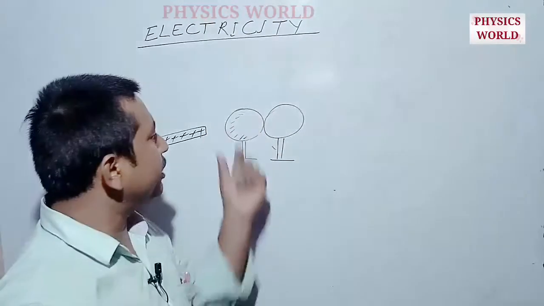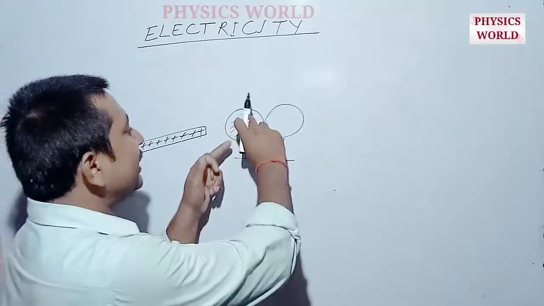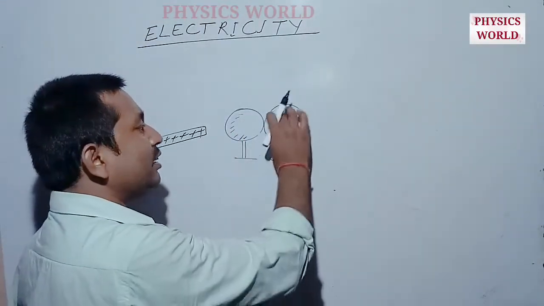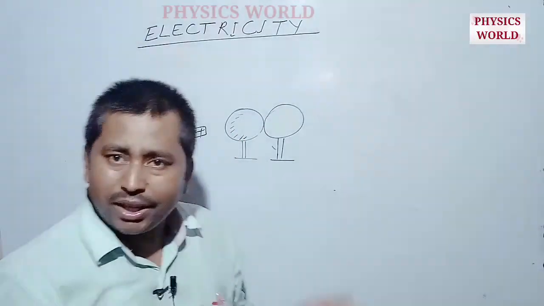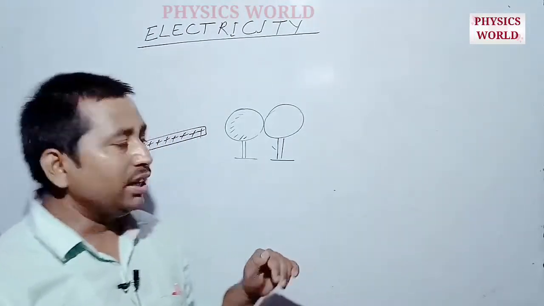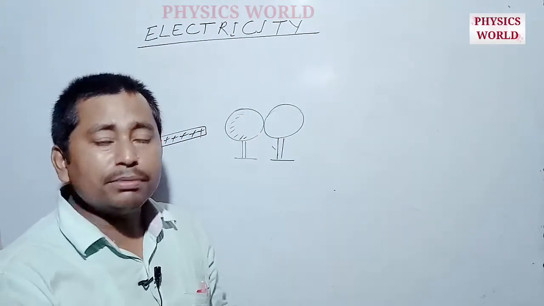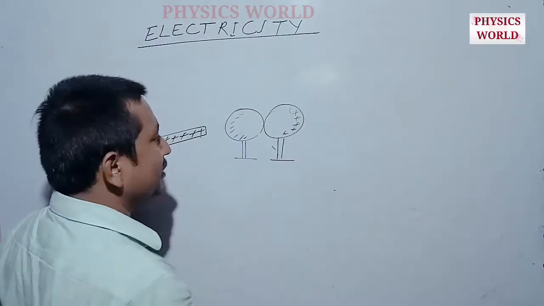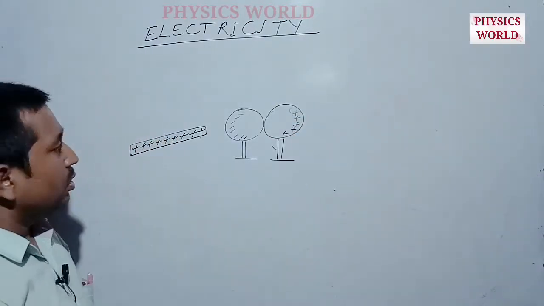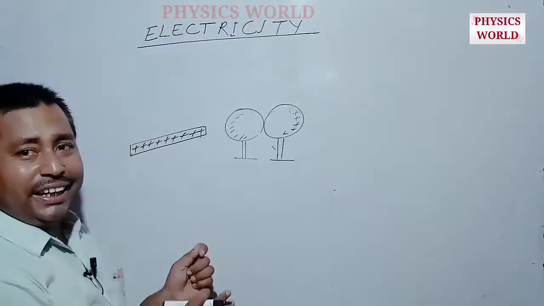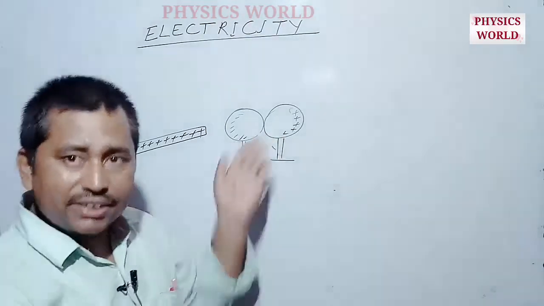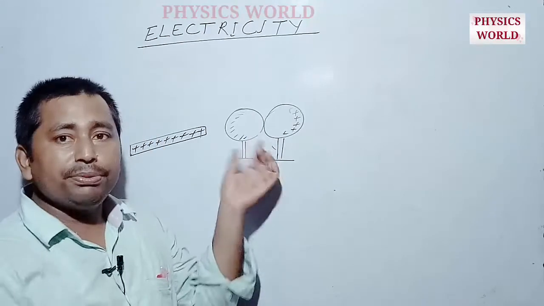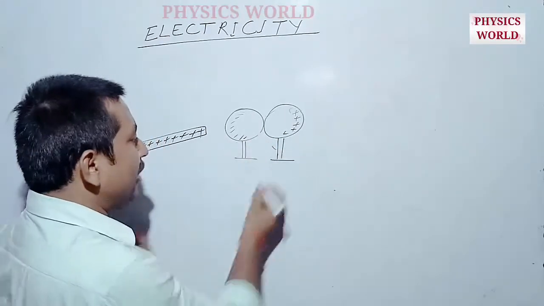The remaining positive charge stays inside, because the atoms from which electrons leave become positively charged. So a positively charged collection occurs. Okay, if we disconnect at this state, suppose we separate this, then what will happen?